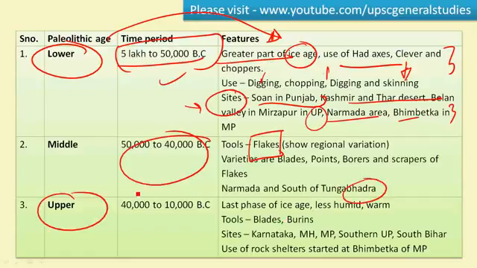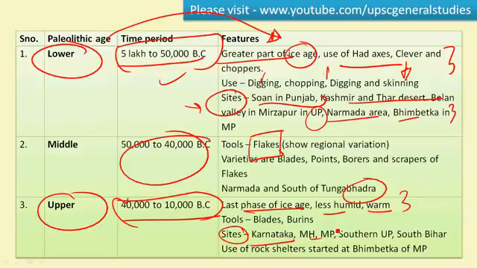Upper Paleolithic culture, the last phase, is in the time period of 40,000 to 10,000 BC. This is the last phase of the Ice Age, and it is less humid and warm when compared to the other two phases of the Paleolithic culture. The tools include blades and burins, and the sites are in Karnataka, Maharashtra, Madhya Pradesh, southern UP, and South Bihar. Here the use of rock shelters started in Bhimbetka of Madhya Pradesh. We find beautiful rock paintings in Bhimbetka of the age of Upper Paleolithic and Mesolithic.